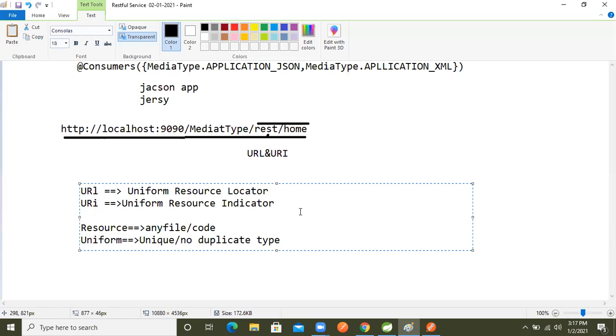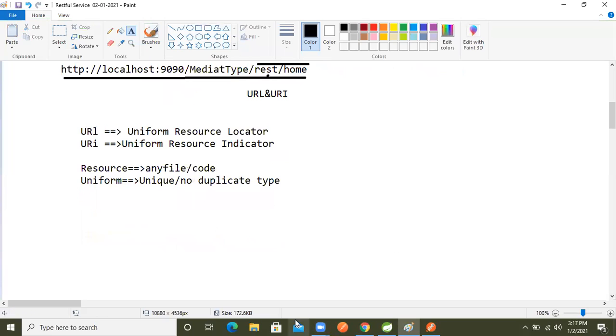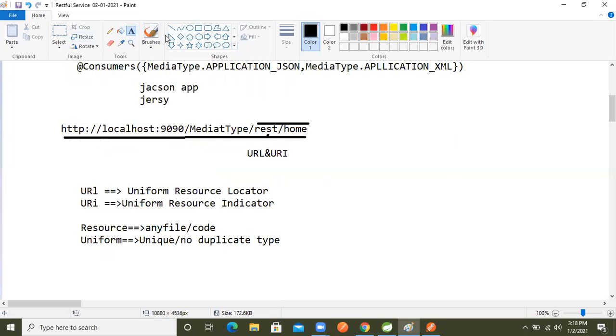But in the URL something else is there, HTTP. I'm using my local machine here, localhost 9090. Whenever you give an interview, don't say we are using localhost. In real time everything is there on the server, and they will provide their own host and all those things, the API.